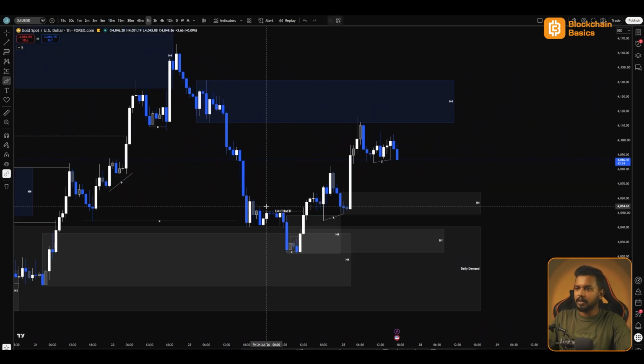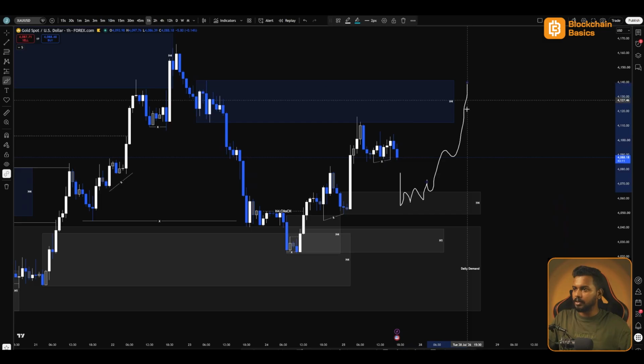So you can see we had this change of character over here. Price pushed upside with the gap, mitigating this H4 supply, creating these liquidities, you can see price is coming down to take out this liquidity. Now I expect this price to come down, take out this gap over here, mitigate this H4 demand, and if this H4 demand is holding, we'll get a change of character which indicates that this H4 demand is holding to push price to the upside.